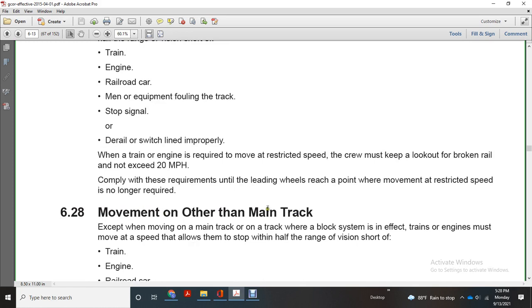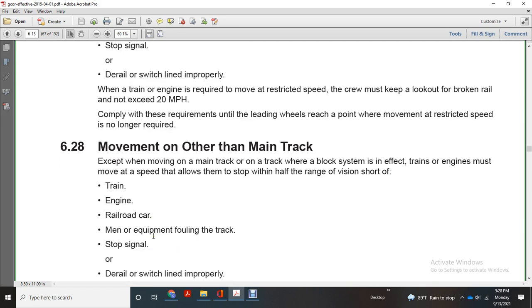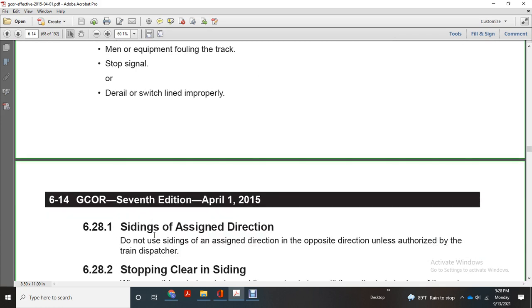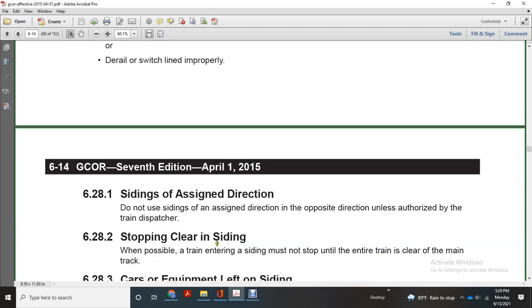Movement on the other main track. When equipment is moving on the main track or other track where a block system is in effect, trains and engines must move at a speed that allows them to stop within half the range of vision short of the train, engine, railroad car, or equipment, a stop signal, or a derail or switch lined improperly. Sidings are assigned direction. Do not use sidings of the assigned direction in an opposite direction unless authorized by the train dispatcher. Stop and clearing signal when possible.